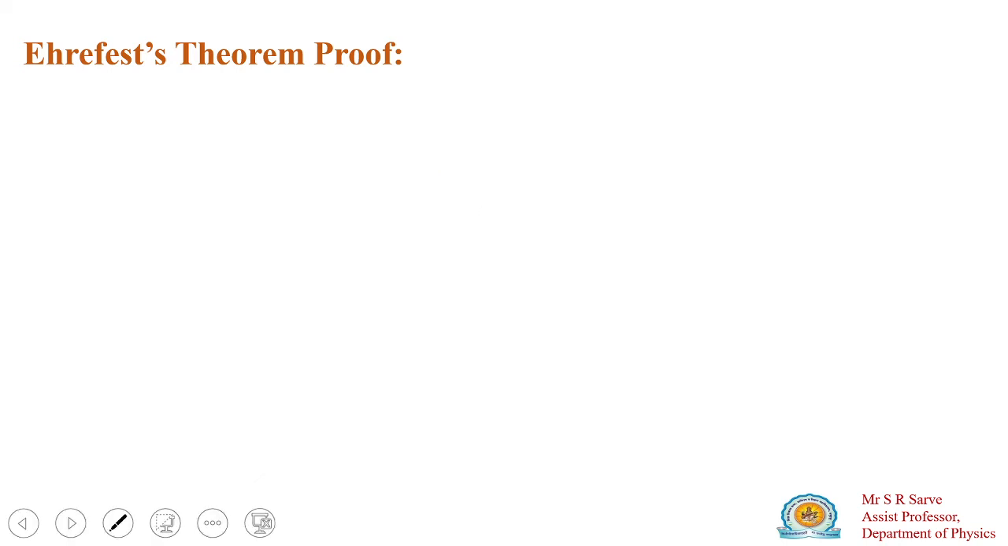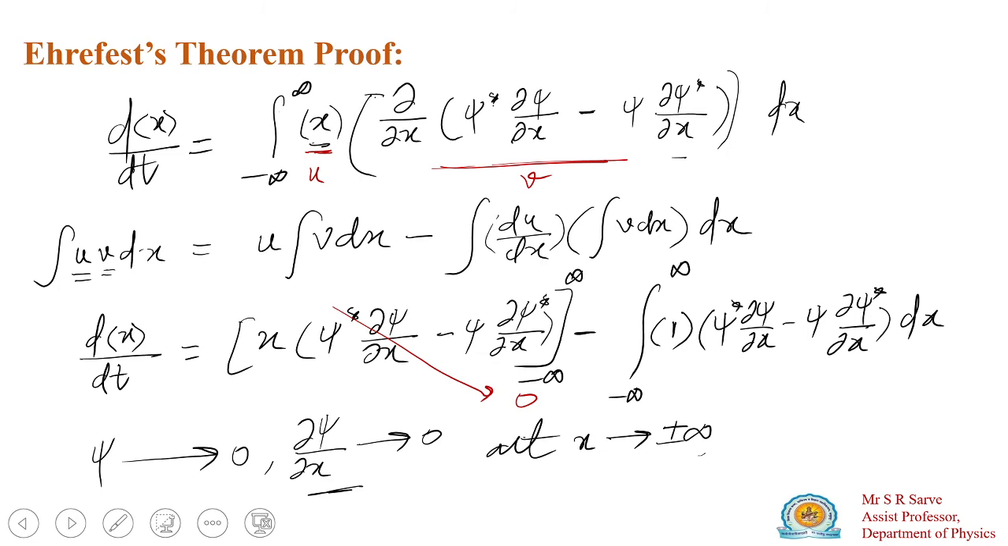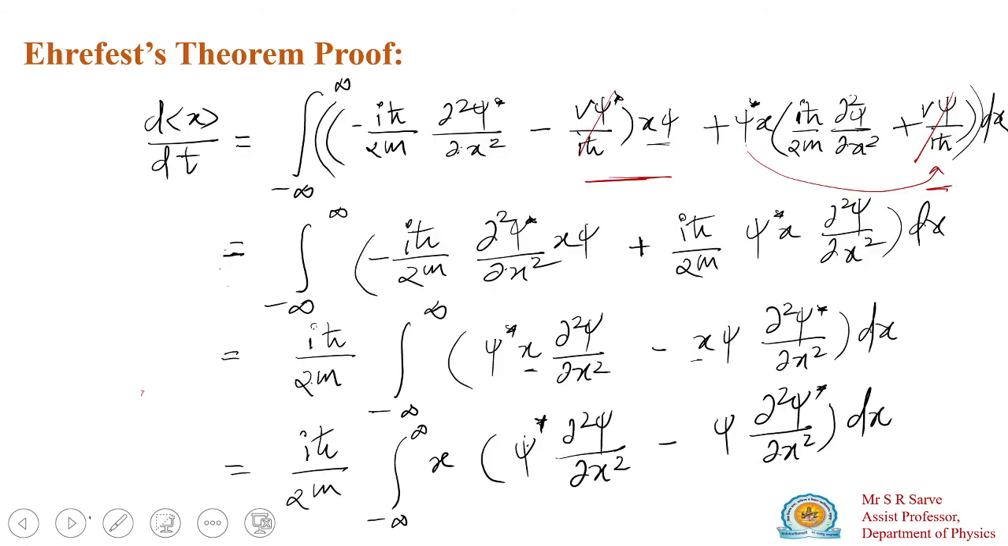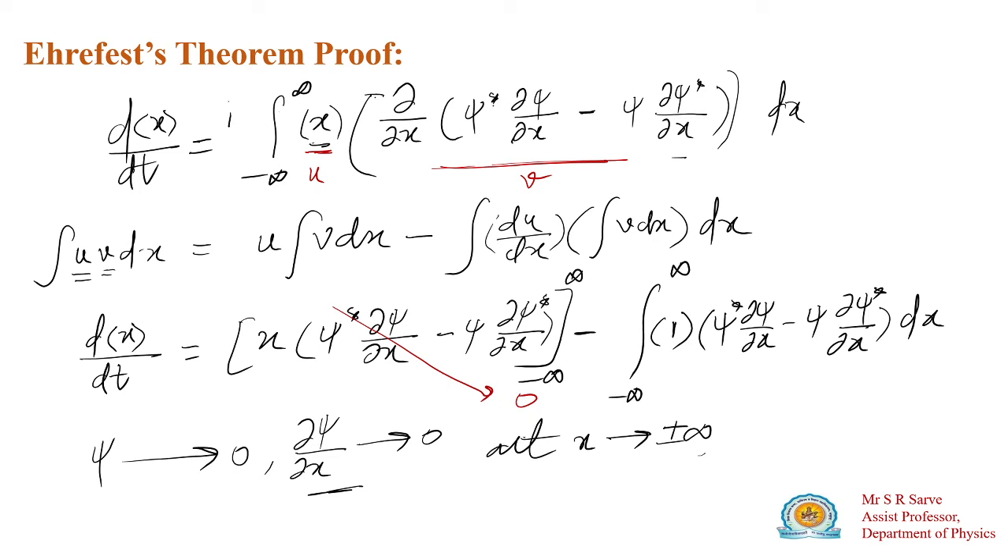Then your equation can be written as dx by dt equals, first term 0, and the second term will be minus. Outside, the quantity we have not written here is actually i h cross divided by twice m. Here it should be i h cross divided by twice m, here also, and here also i h cross divided by twice m.